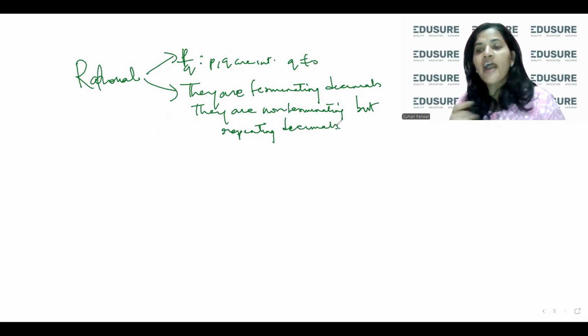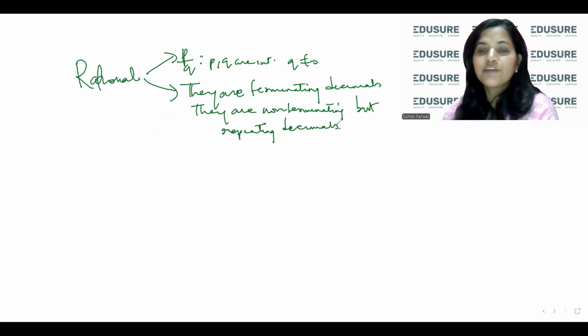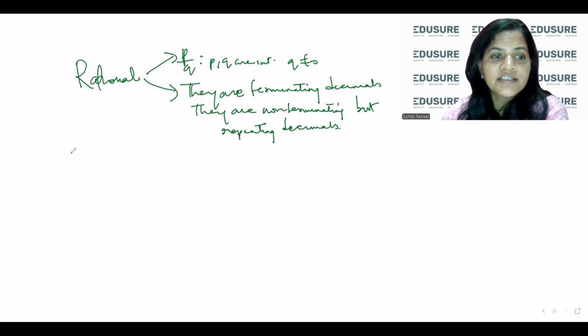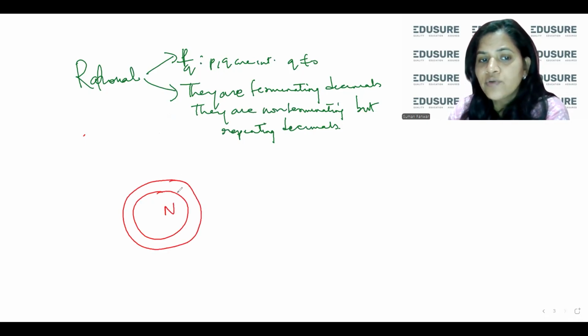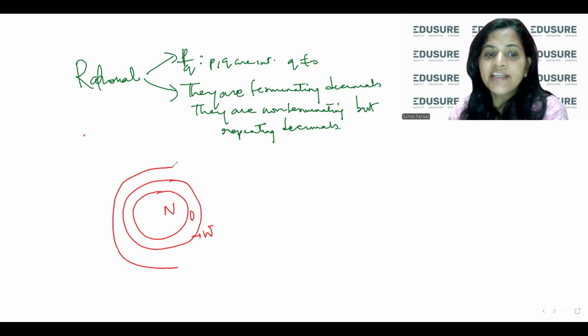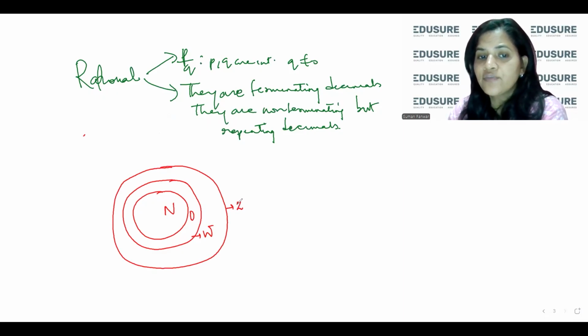Now I have added one more set. Let's pay attention to what I have done. We had the set of natural numbers. Then I added a 0 to it, so I got a bigger set, called the set of whole numbers. Then we added the negatives also, so we got a much bigger set, the set of integers.